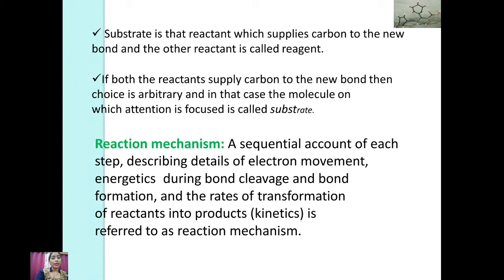Now we are coming to the point of reaction mechanism. A sequential account of each step describing the detail of electron movement, energetics during bond cleavage and bond formation, and the rate of transformation of reactants into products, as in kinetics, is referred to as the reaction mechanism. Means all the participants which decide a chemical reaction are responsible for the reaction mechanism: breaking or cleavage of a bond, formation of the new bond, what type of kinetic energy is used there, and what type of transformation has happened here. All the factors are responsible for the chemical reaction.